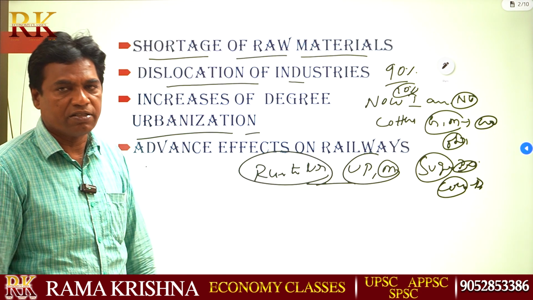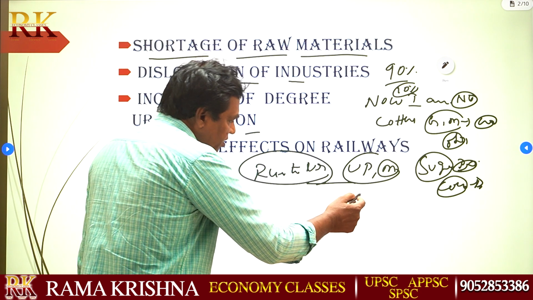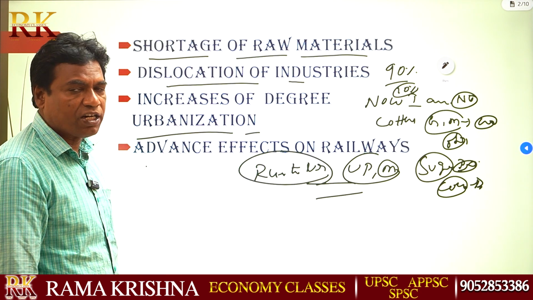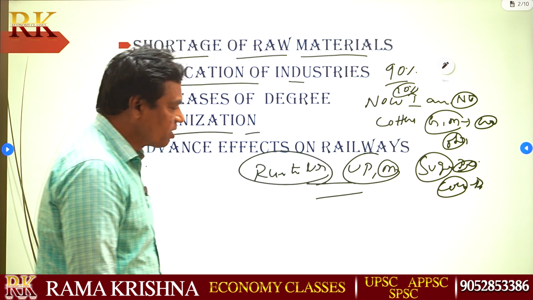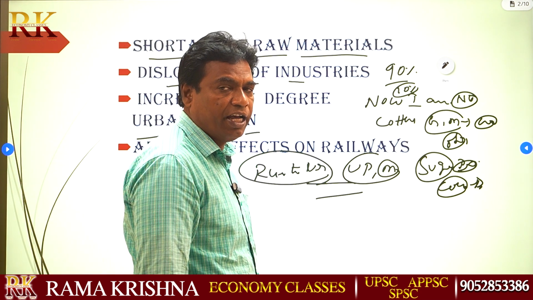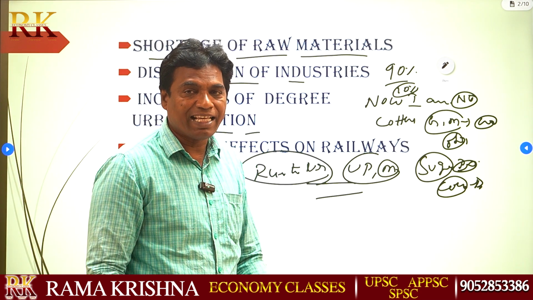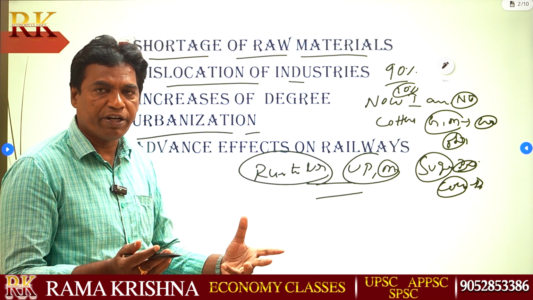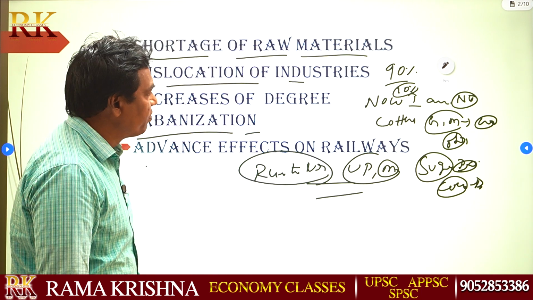At the time of partition, the main focus was only the British government. After the British government, India developed infrastructure, services, education and health, and all these facilities were provided in India.